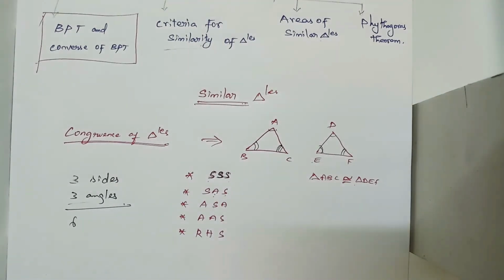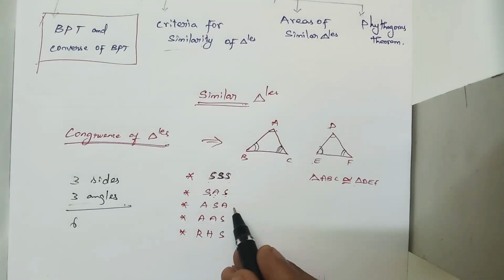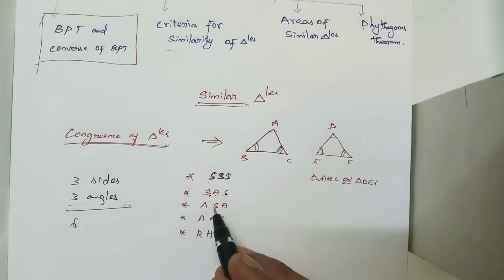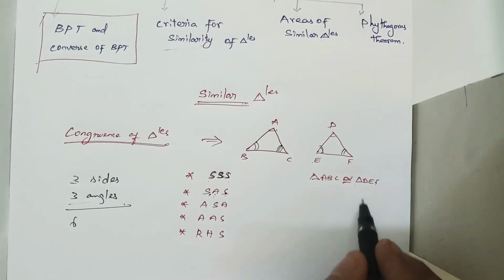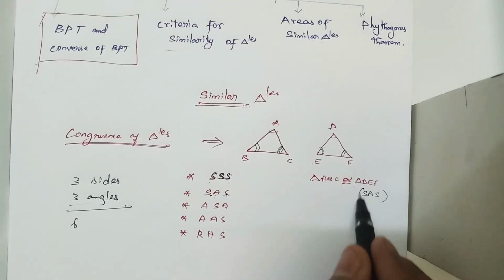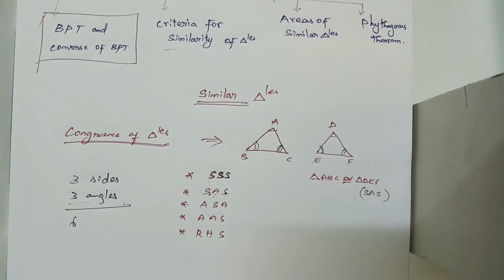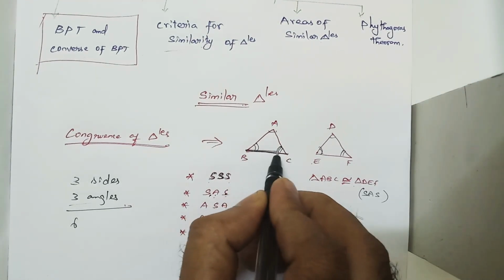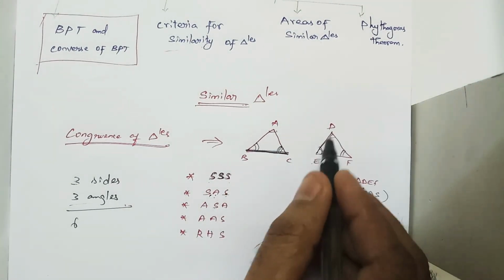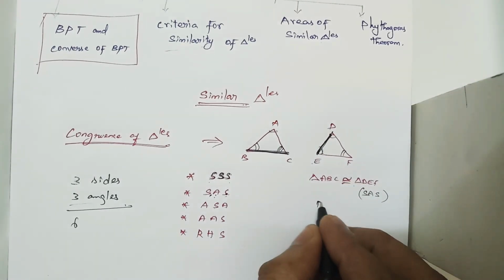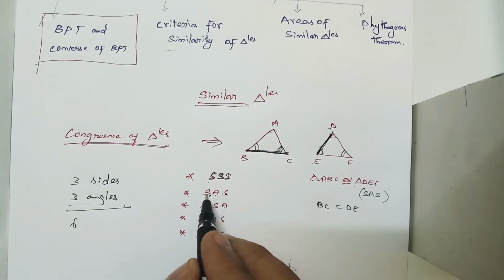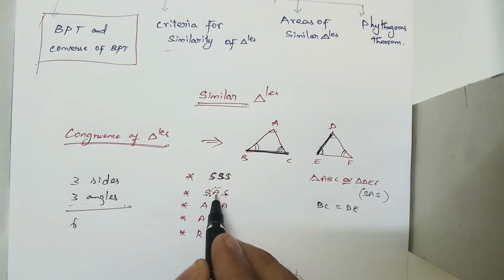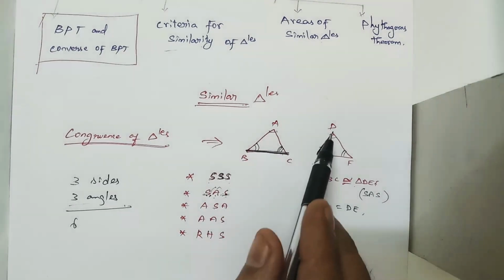Likewise, SAS means side angle side. I am proving that the two triangles are congruent by using the congruence rule. Suppose I take BC equal to DE. One side is equal. And SAS means side angle side, so this angle should be the included angle between these two sides. That is very important. So BC is equal to DE,